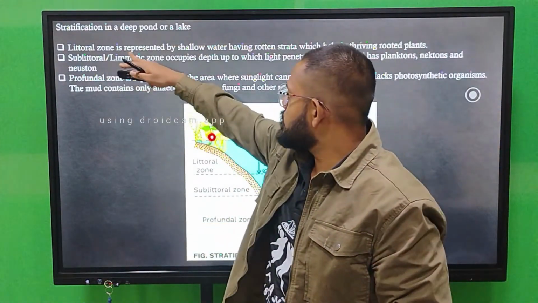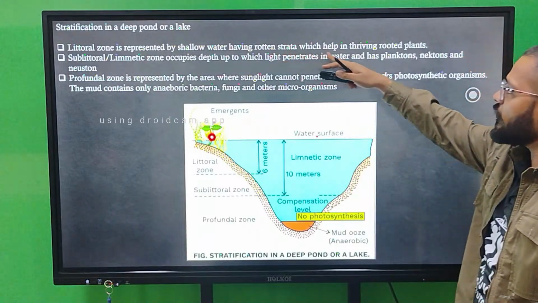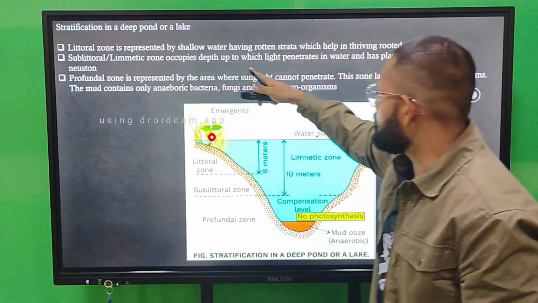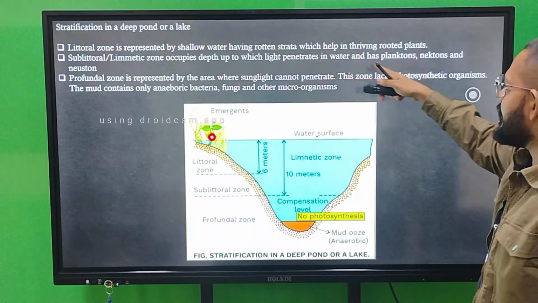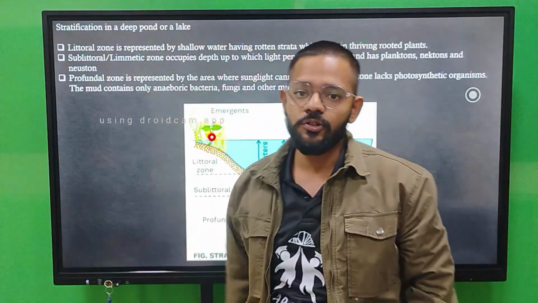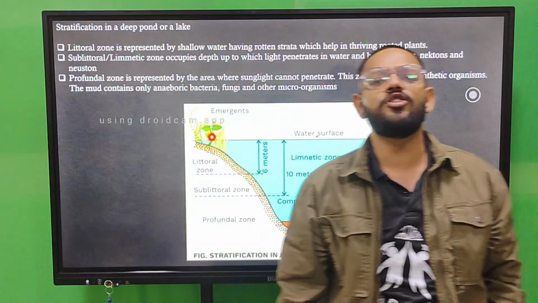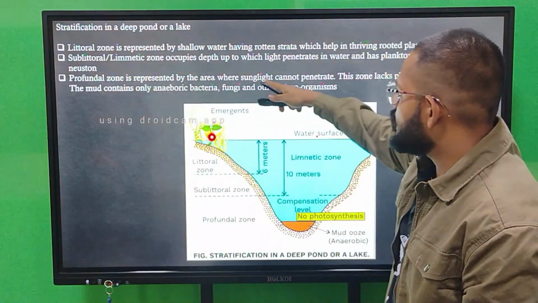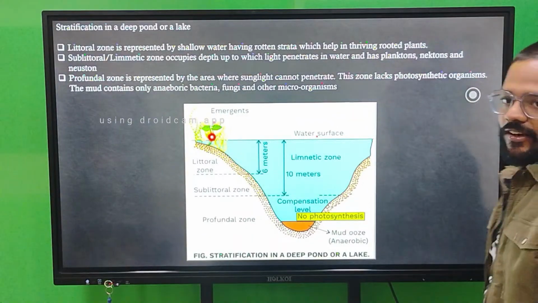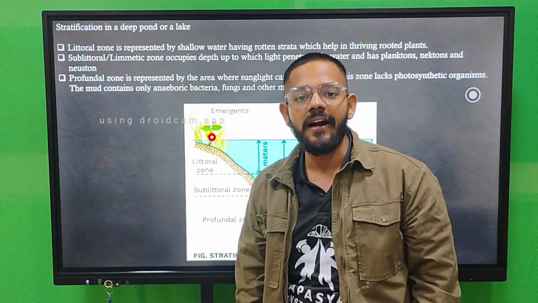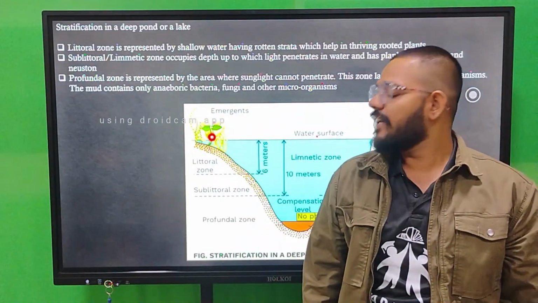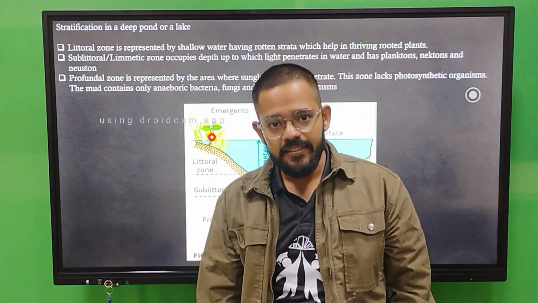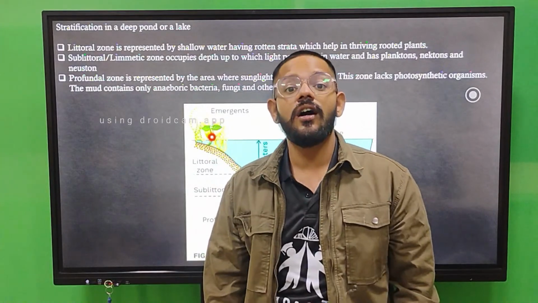The littoral zone is represented by shallow water having rooted strata which helps in thriving of rooted plants. The sublittoral limiting zone occupies the depth to which light penetrates in water, and has planktons, nektons, and neustons. These are different types like dinoflagellates and diatoms. The profundal zone is represented by the area where sunlight cannot penetrate. It is the deepest part of a water body where sunlight cannot go. In that area, the source of energy is geothermal vents or earth energy.